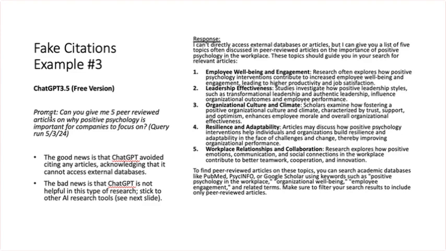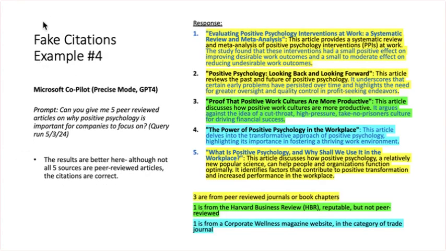Another example, and this one is of ChatGPT 3.5. The good news here is that ChatGPT avoided citing any articles, acknowledging that it cannot access external databases. The bad news is that ChatGPT is not helpful in this type of research. So stick to other research tools for this sort of thing. Here's the final example from Microsoft Copilot. The results are better here, although not all 5 sources are peer-reviewed articles, but at least the citations are correct.